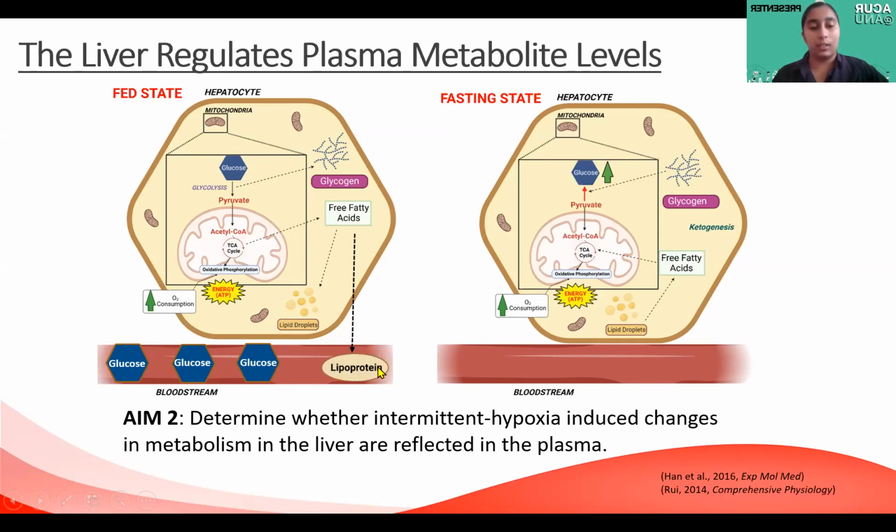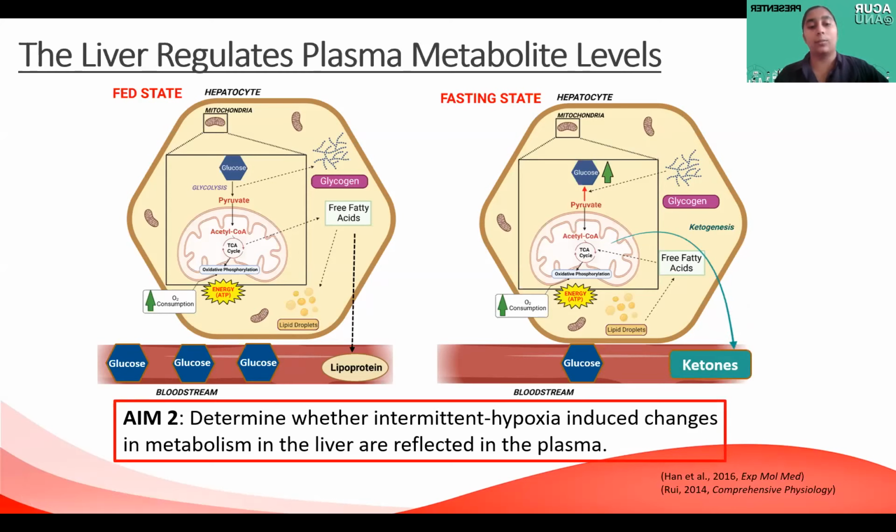In the fasted state, less glucose is available in the blood. Liver cells can adapt to this by endogenously producing glucose or breaking down stored glycogen or fats. The liver can also produce ketones, which it can deliver through the component of blood known as plasma to the heart to provide energy. This direct exchange of metabolites from the liver cells to the plasma is central in the regulation of metabolism in our bodies. Therefore, the second aim for our study was to look at metabolite levels in the plasma and whether these changes correlate with those seen in the liver.